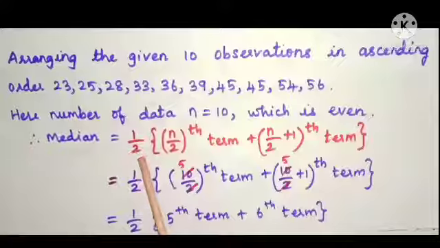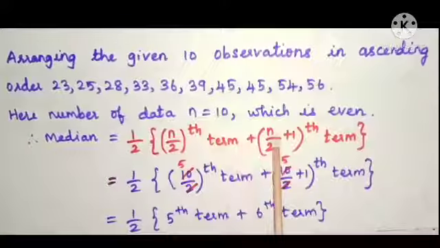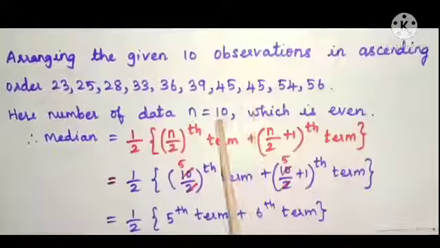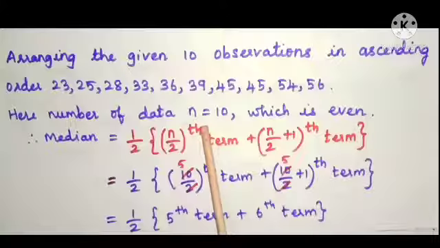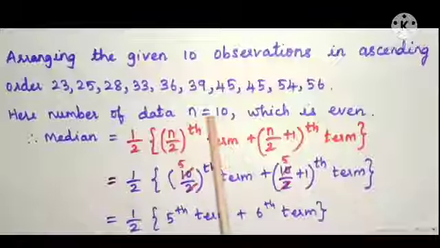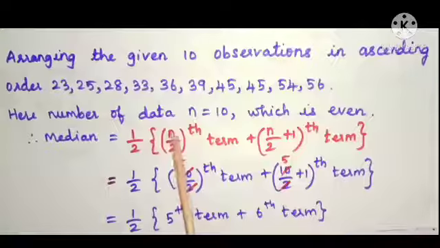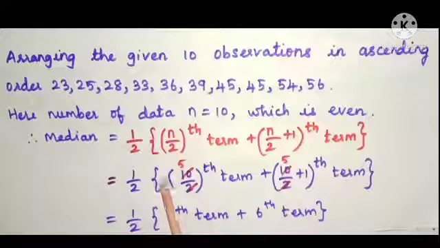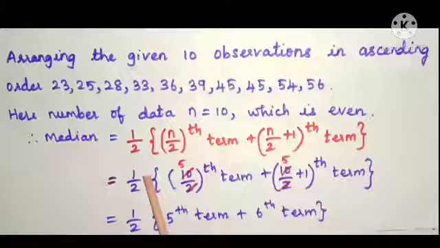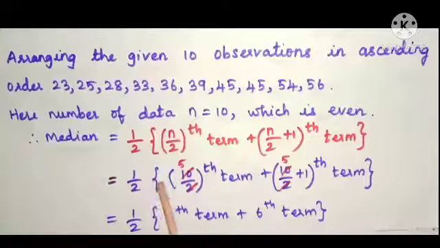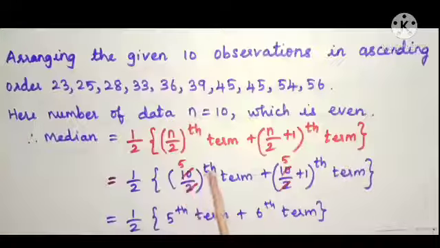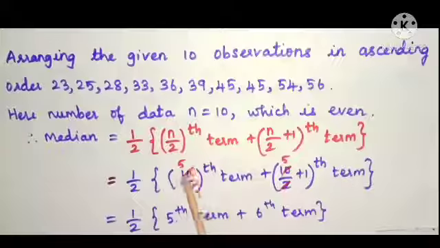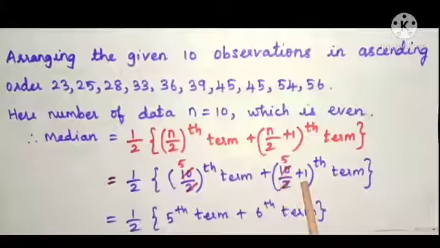Yes, that is the average of n by 2th term plus n by 2 plus 1th term. Here n is 10. So substitute 10 in the place of n. In the next step we have 1 by 2 of, which means that there will be a multiplication sign between 1 by 2 and the bracket: 10 by 2 term plus 10 by 2 plus 1th term. And cancelling 10 and 2, we get 5th term plus 5 plus 1 is 6.